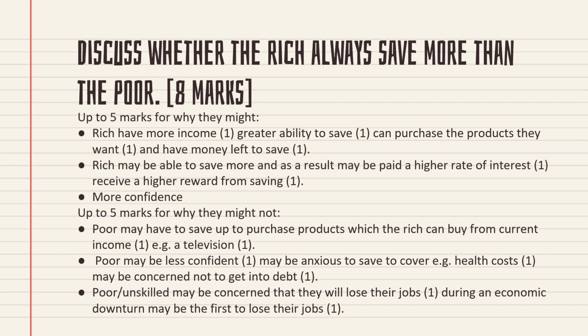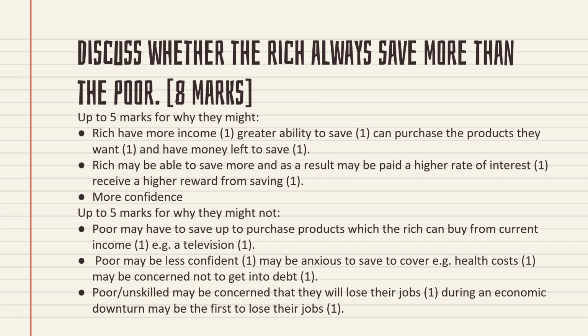Then the poor may be less confident, and may be anxious to save to cover, for example, health costs, and concerned not to get into debt. We have to think that the poor are not very confident about spending. They don't have an attitude of spending too much because they know that if anything happens, any health emergency, they don't have enough money.